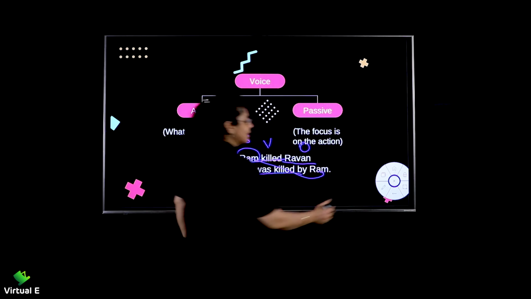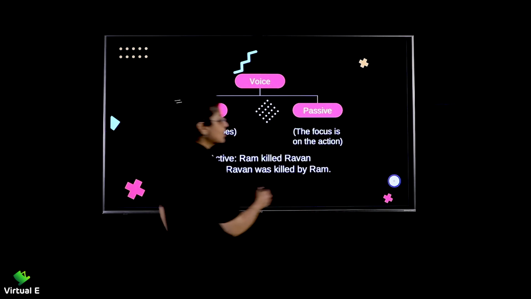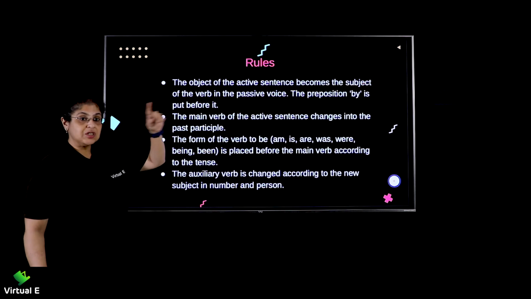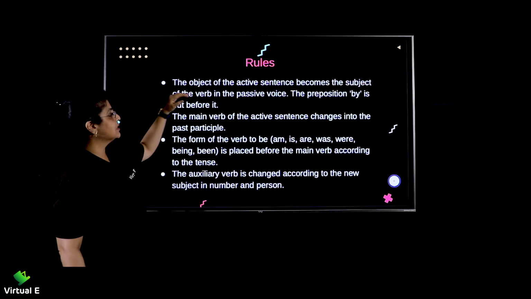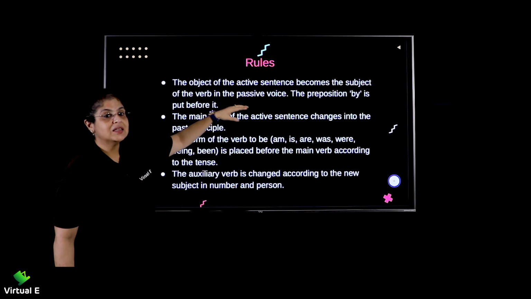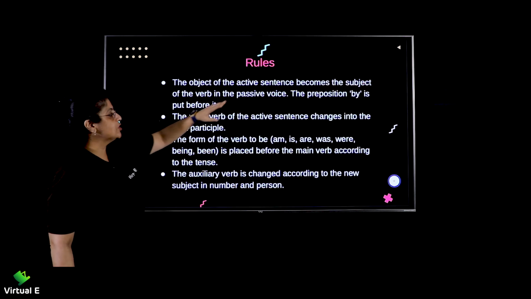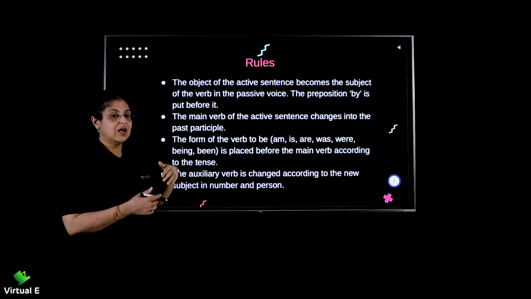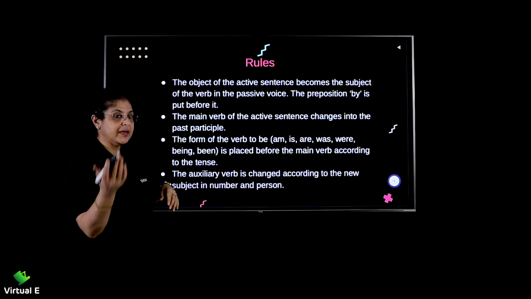You need to understand that first, right? So let's go back to the rules. We just discussed this. The object of the active sentence becomes the subject of the verb in the passive voice. The preposition by is put before it. So you remember, Ravan was killed by Ram.